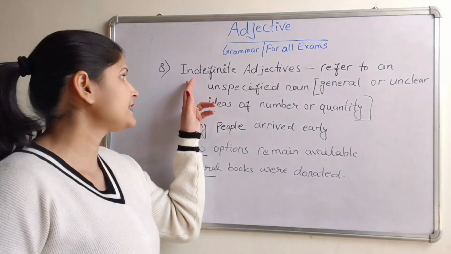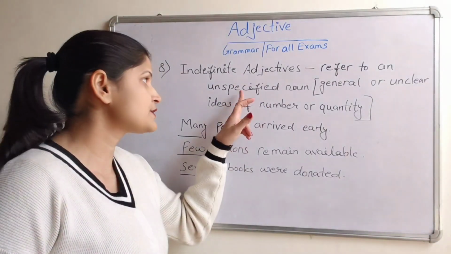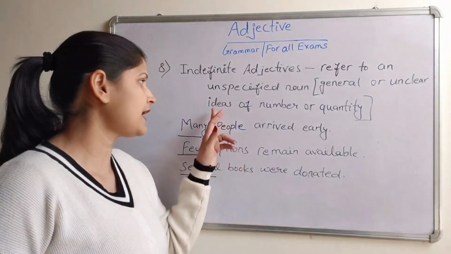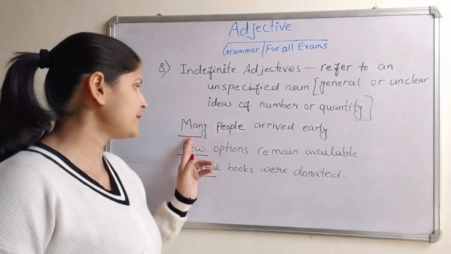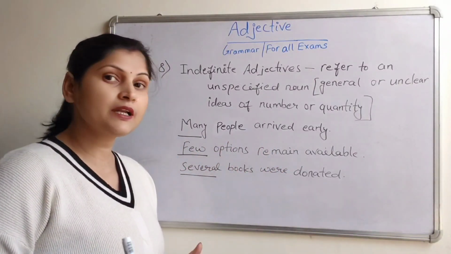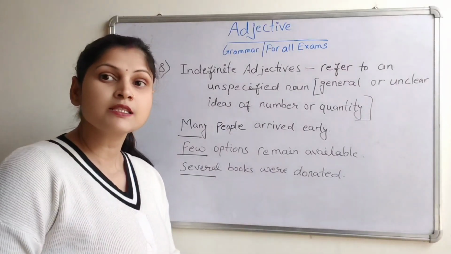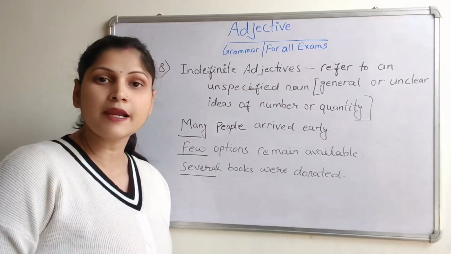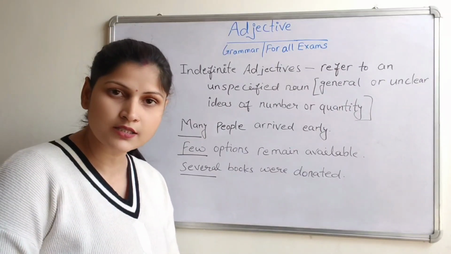Next is indefinite adjectives. They refer to an unspecified noun, general or unclear ideas of number or quantity. For example, many people arrived early. Few options remain available. Several books were donated. Some students are absent today. Many people liked the movie. Few mistakes were found in your answer.